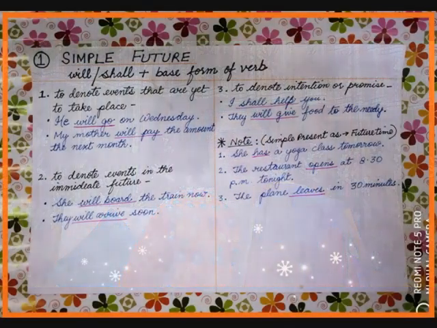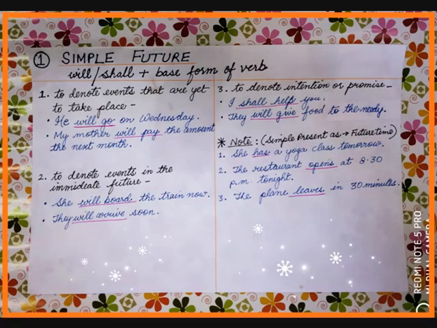You can see on your screen a chart denoting simple future. How do we formulate a simple future time? Formulate means how do we make a formula for it? So you can see we use will or shall plus the base form of the verb. Now the first point, it talks about the events that are yet to take place. To denote means it talks, indicates.